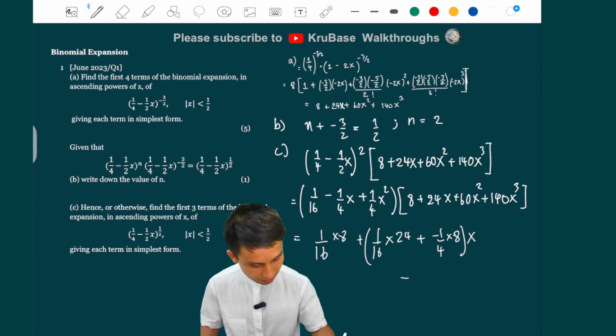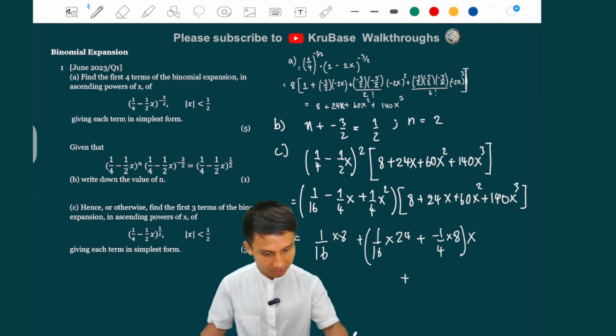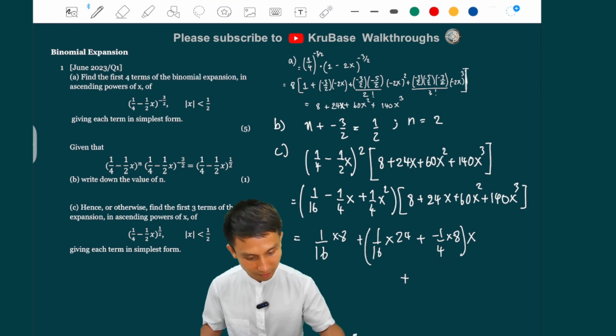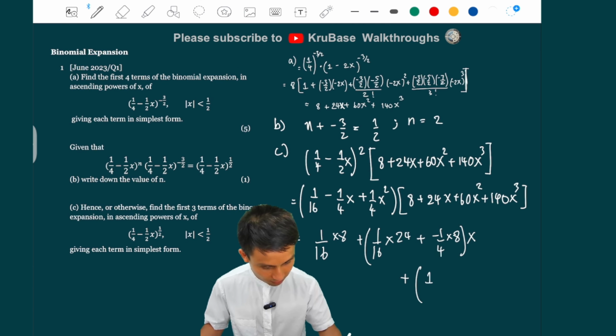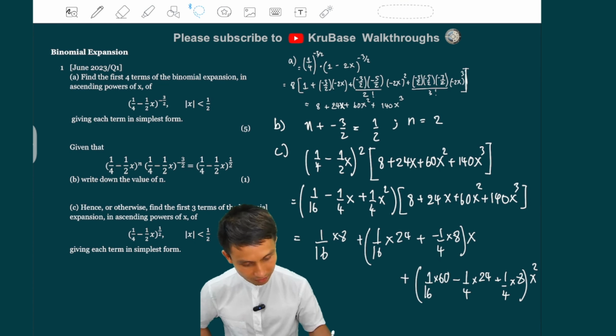And then the x squared term, I'm going to just do down here. So the x squared term, you have more pairs because you can do 1 over 16 times this, minus 1 over 4x times this, and 1 over 4x squared times this, right? So there are 1 over 16 times 60 plus minus 1 over 4 times 24 and then plus 1 over 4 times 8, and all that is for the x squared term. And if you simplify all that, let me just shrink down again.